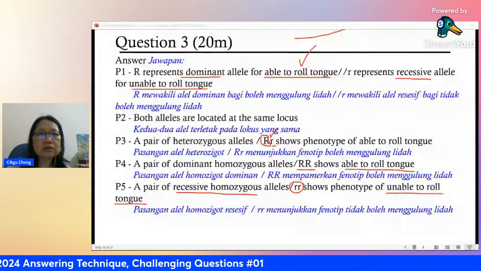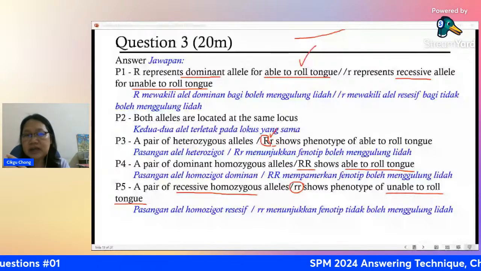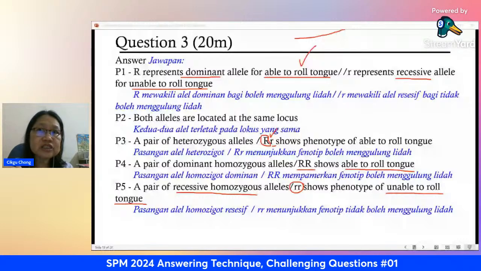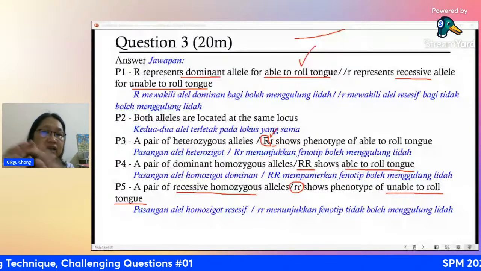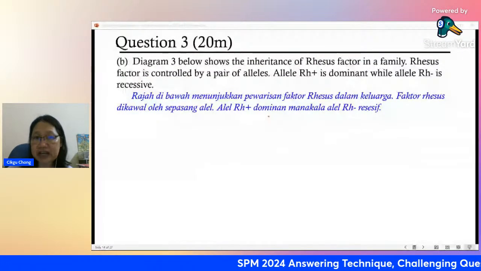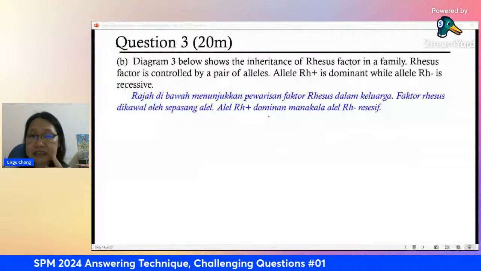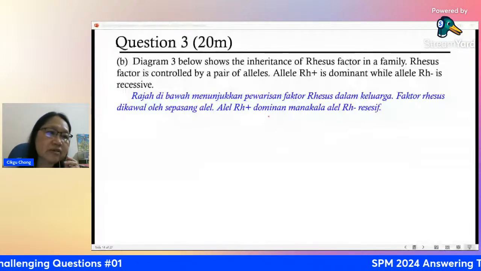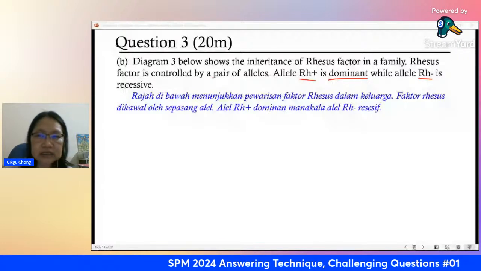Okay, let's go on. 20 marks. So diagram B. This one is a little bit of application and asks me to explain. You know about rhesus factor, right? This is a type of antigen found on the surface of the red blood cell. Either you have it or you don't have this antigen. So rhesus factor is controlled by a pair of alleles. Rh positive is considered dominant, and Rh negative is considered the recessive allele.